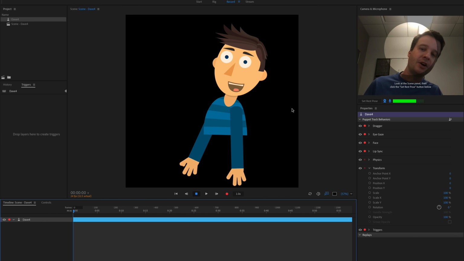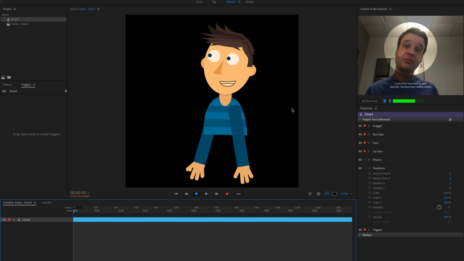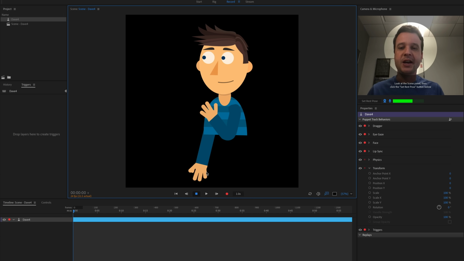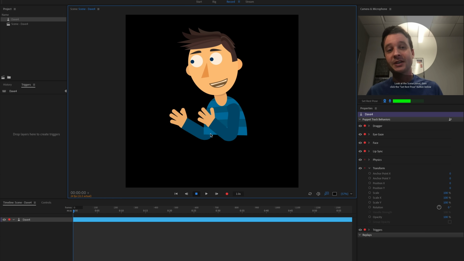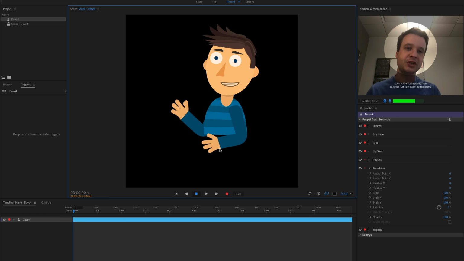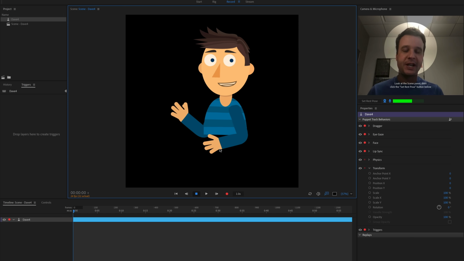So already I can tell his torso is stuck. It's not moving and flopping all over the place, which is great. The mouth is not disappearing anymore, so it looks like I fixed that problem. And the arms I can drag and move around and make some gestures with. So it looks like those basic problems got solved. Also, the head is rotating from that origin point, that origin handle as well.